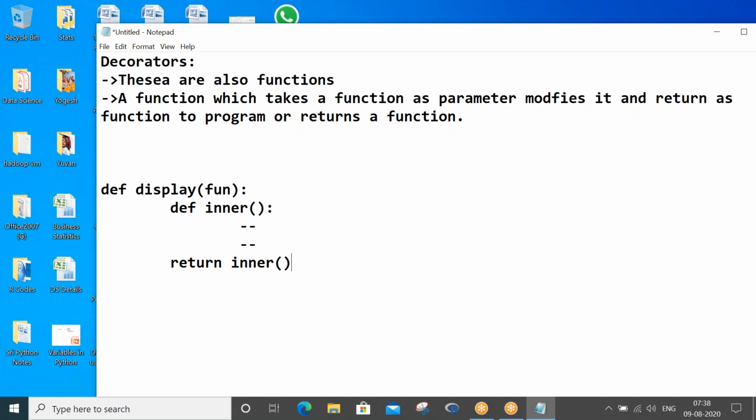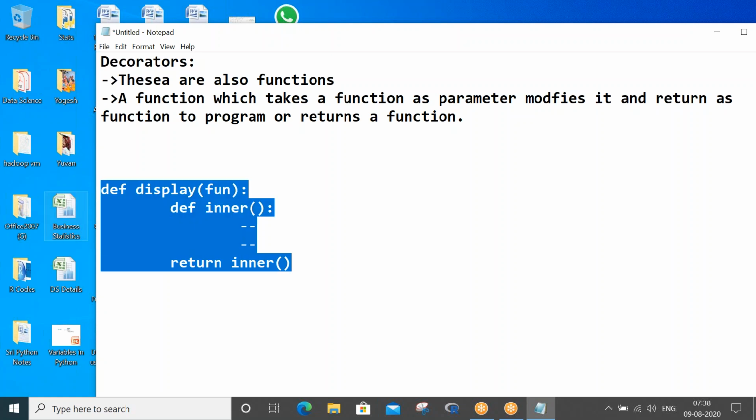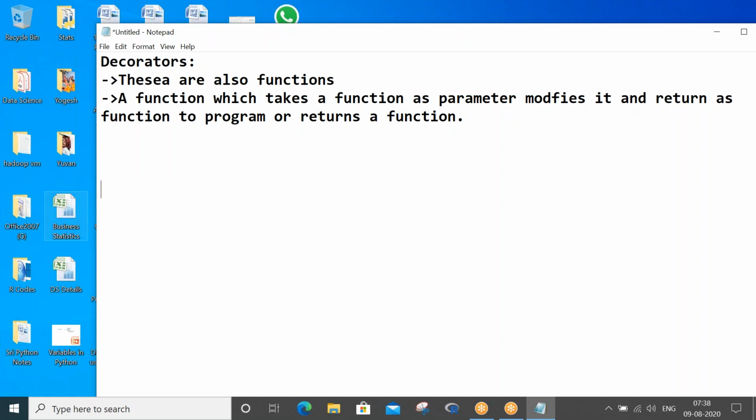These three points together we will see in the decorators concept. Here in this case, this is the decorator and this is the one which is going to get decorated. Just ignore this, but keep these points in mind. Yes, we can pass a function as a parameter to another function. We can define a function inside another function, and we can also return a function from another function.